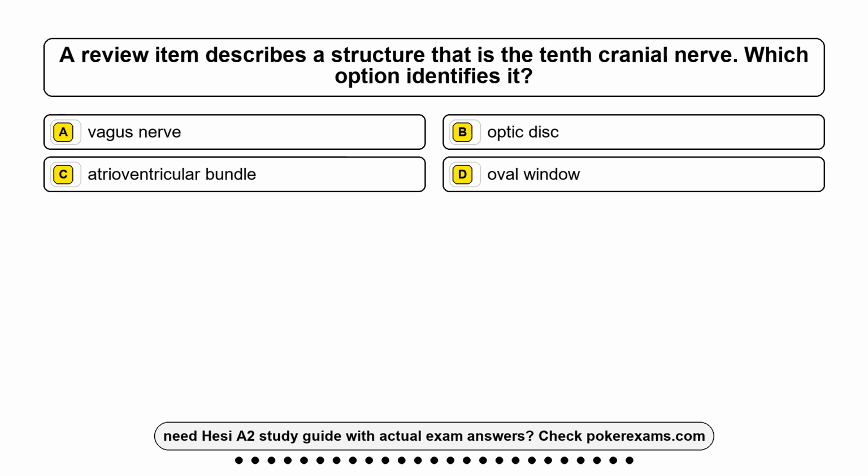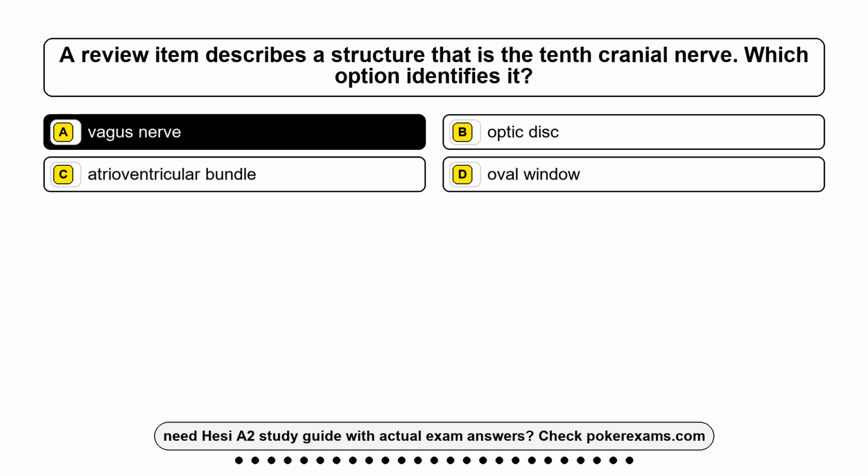Question 6. A review item describes a structure that is the 10th cranial nerve. Which option identifies it? Option A, vagus nerve. Option B, optic disc. Option C, atrioventricular bundle. Option D, oval window. The correct answer is option A, vagus nerve.